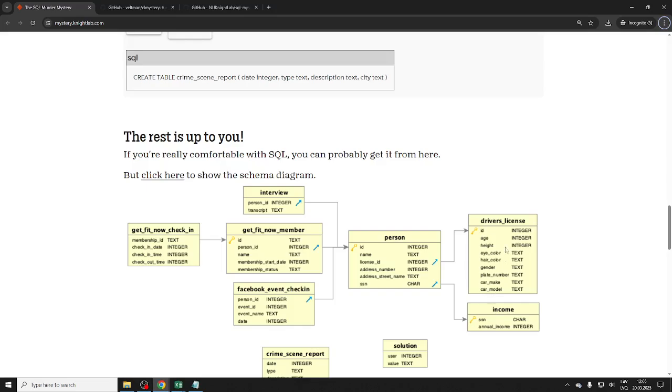Driver's license. For some strange reason, driver's license includes the car. I guess they do it in Latvia? CSDD, does this show you? I mean, obviously, when you go to CSDD, you see your cars, right? But the actual license table shouldn't really include the car. That's not in real life. There will be more tables in real life, of course. But here, to make things easier for you guys, we actually have the plate number here. So yeah, let's see that.